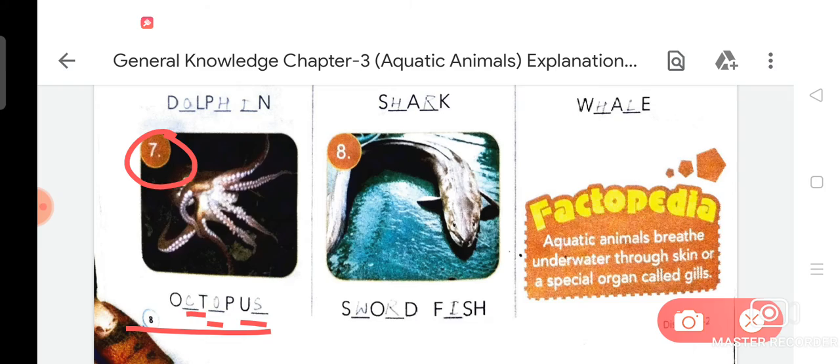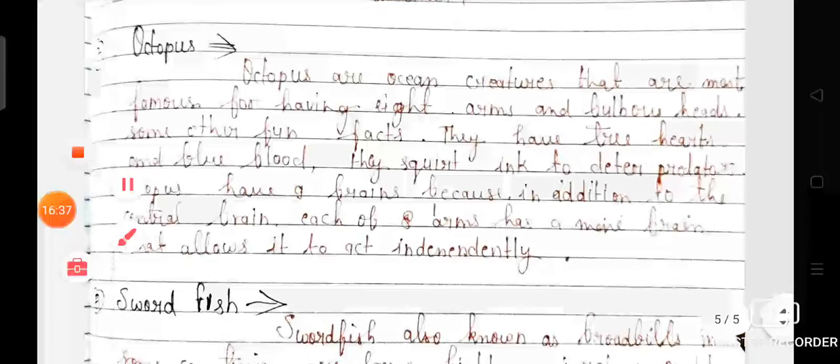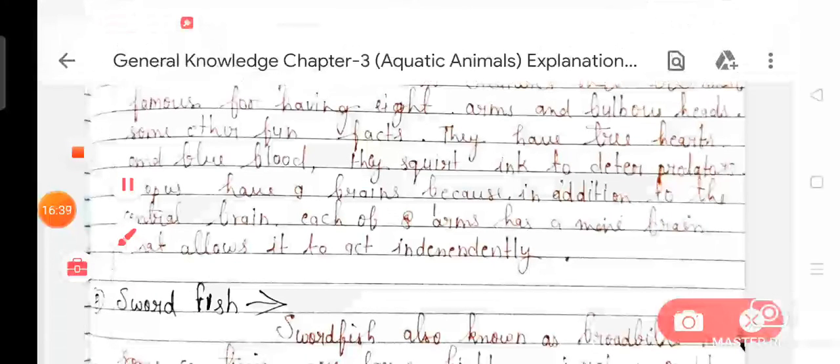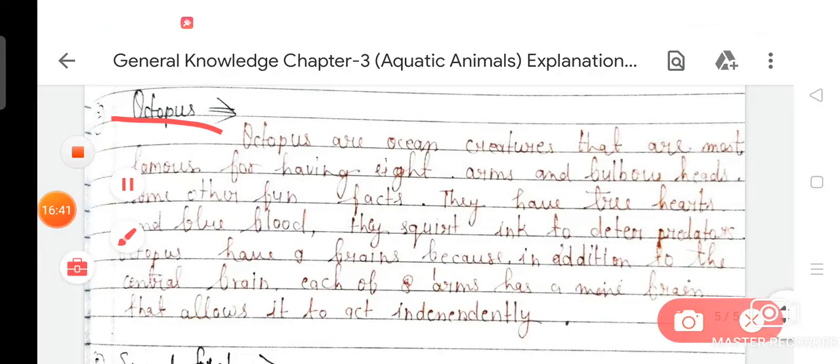Octopus. So dear student, as you know very well, I have some important notes about octopus. Octopuses are ocean creatures that are most famous for having 8 arms and bulbous heads. Some other fun facts: they have 3 hearts and blue blood.